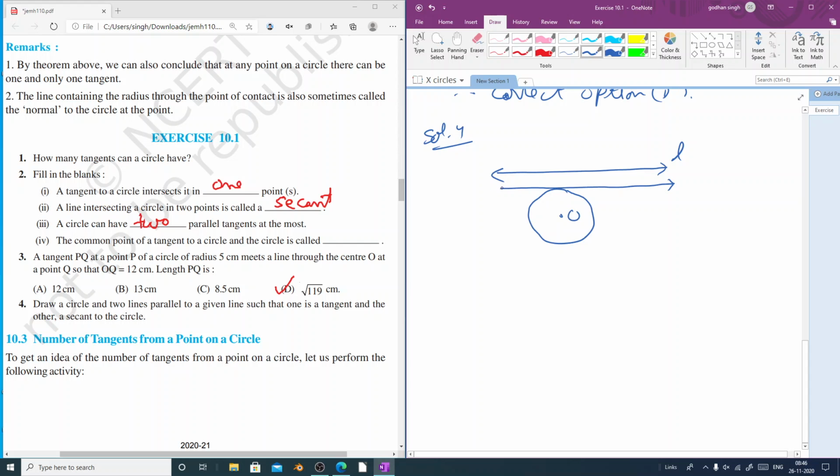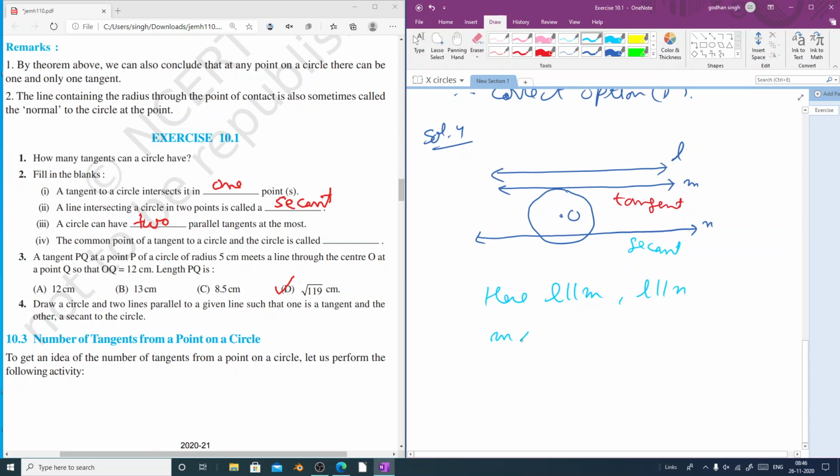So here this is the line M, and line M will be tangent. Then we will draw another line which will be secant. That means it will intersect the circle at two distinct points. So this is the line N, and line N is secant.